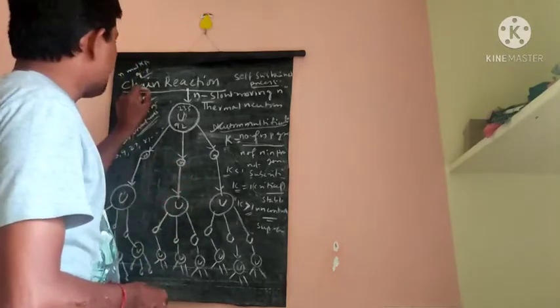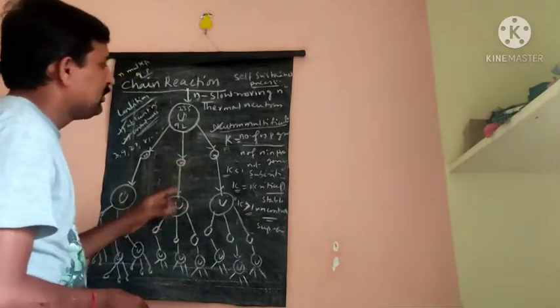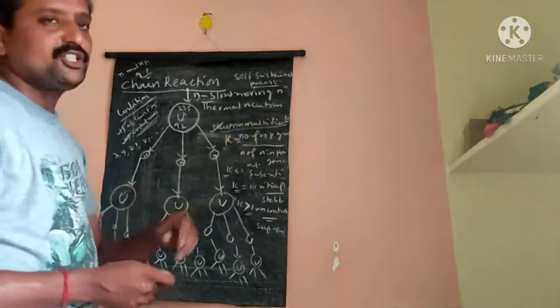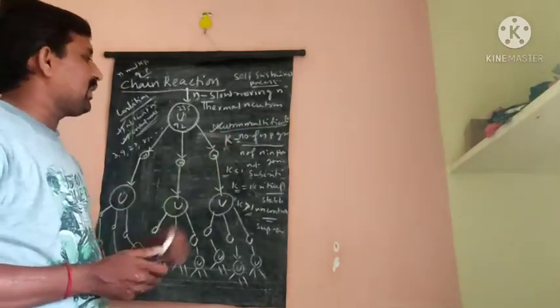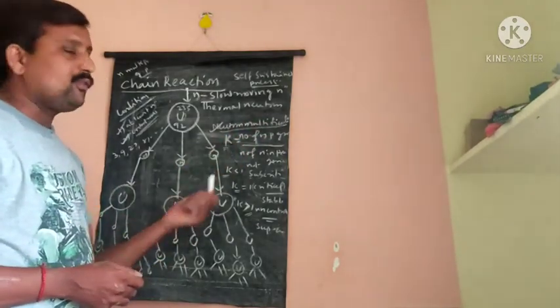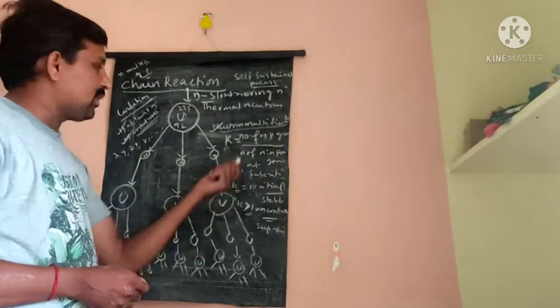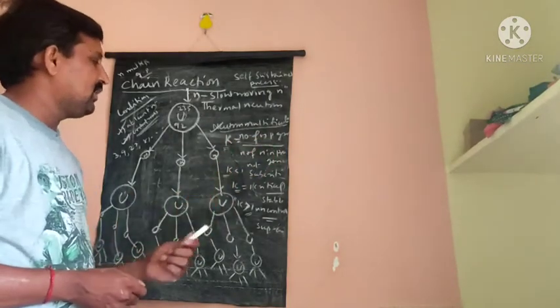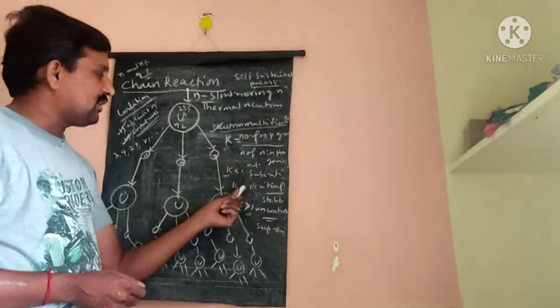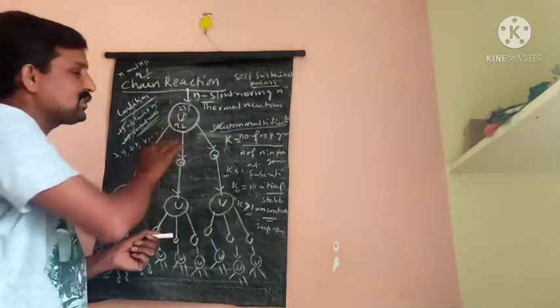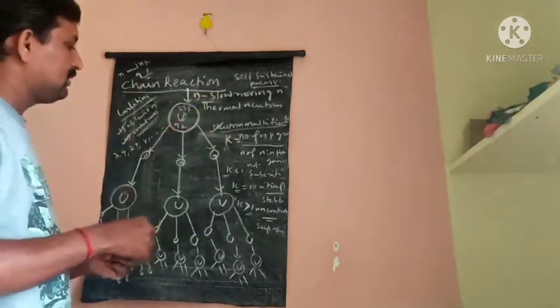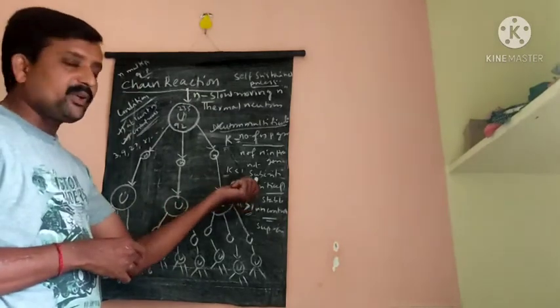So the chain reaction depends on the neutron multiplication factor, which is the number of neutrons in the present generation divided by the number of neutrons in the previous generation. When K is less than 1, the chain reaction is not sustained, and it is called a subcritical state.